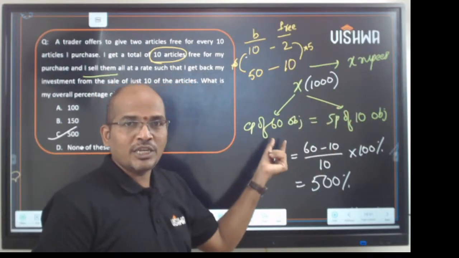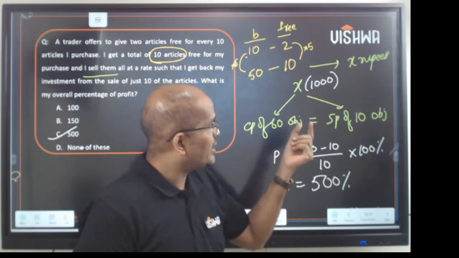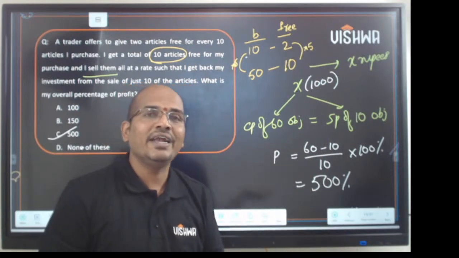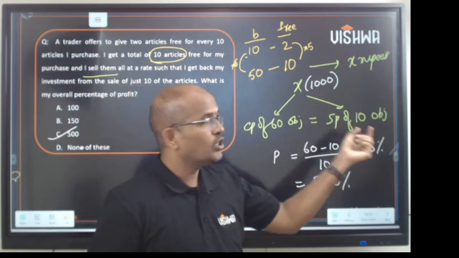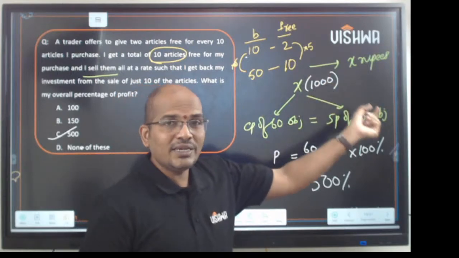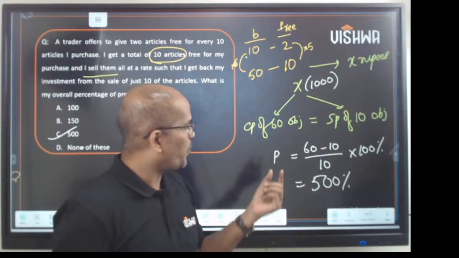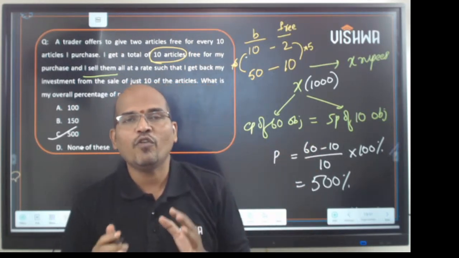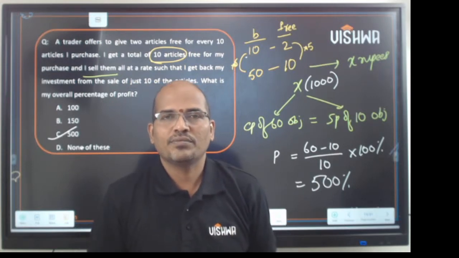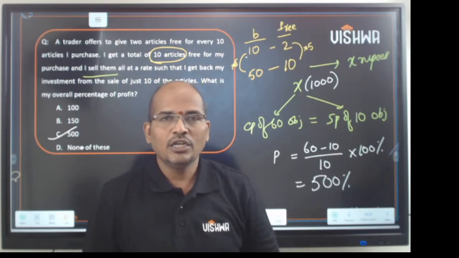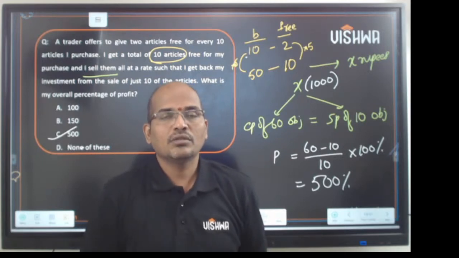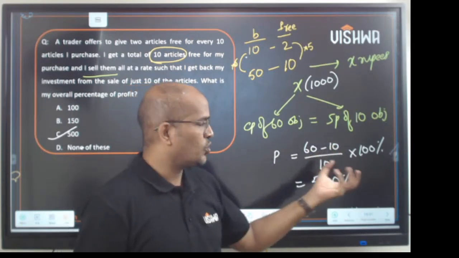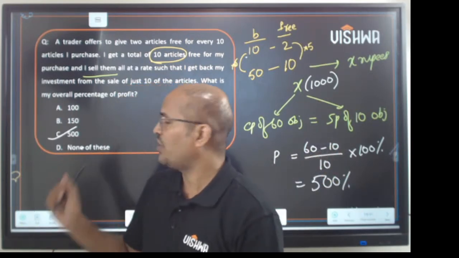Now, out of the 60 objects, he sold 10 objects. And by selling 10 objects, he brought back his investment. So out of 60, by selling 10, he brought back his money. So the profit is how much now? Now the profit is 50 objects. So whenever you speak of objects, you cannot talk in terms of cost price. It is in terms of objects, right? So he has 50 objects in hand by selling 10. Okay. So it is 60 minus 10 on 10. So the person makes a profit of 500 percentage.